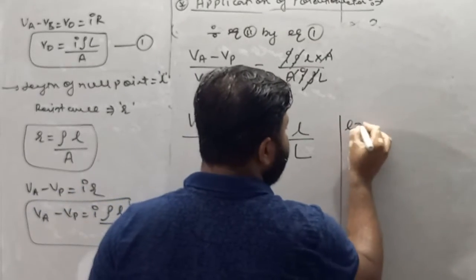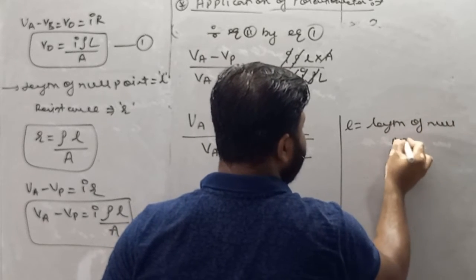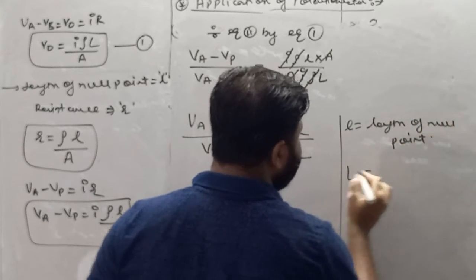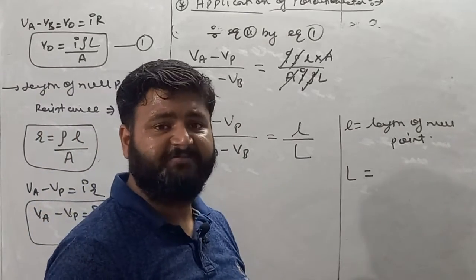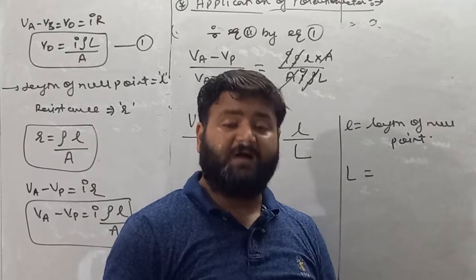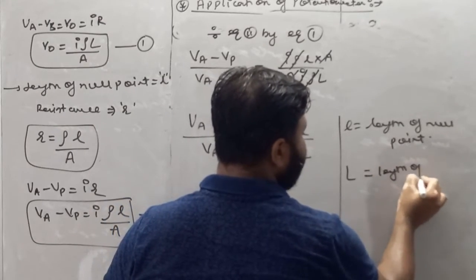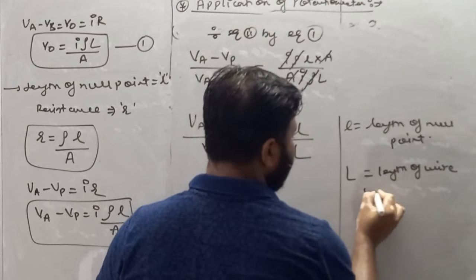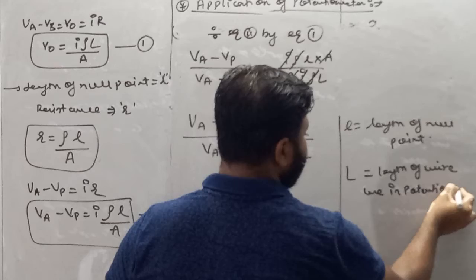Remember my dear student, small l means the length of the null point, that is, that point where the galvanometer shows zero deflection on the wire of the potentiometer, and capital L is the length of the wire used in the potentiometer.